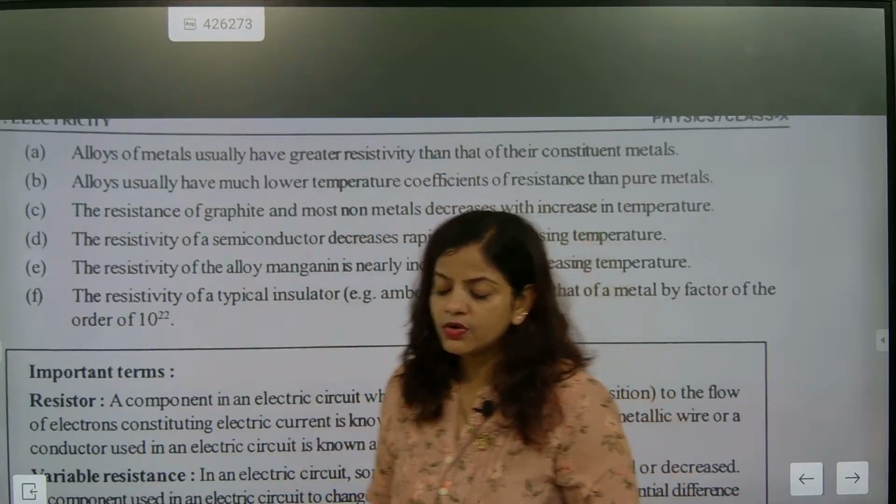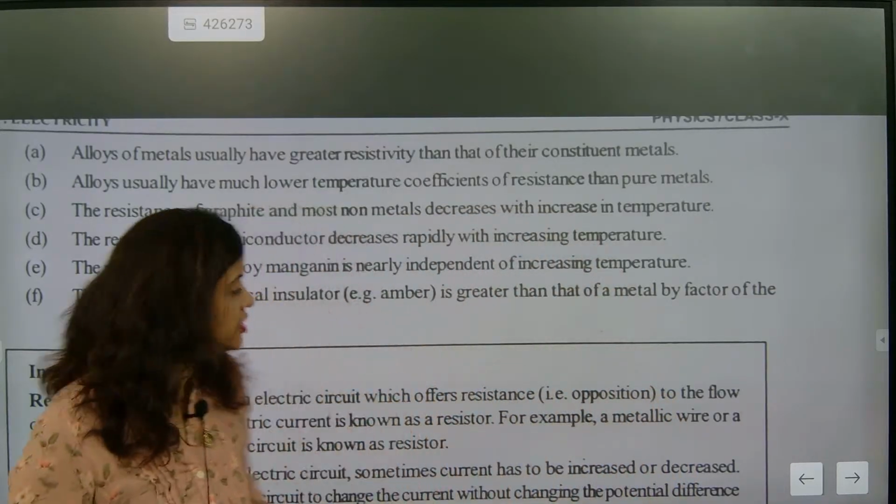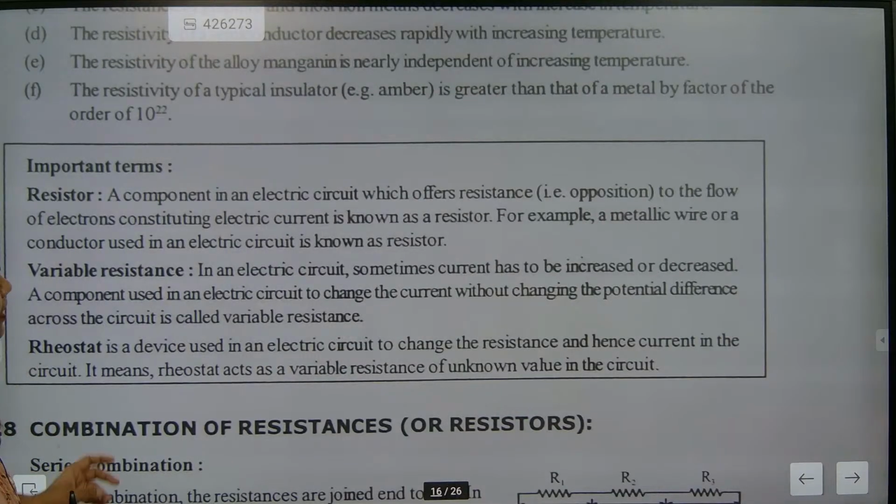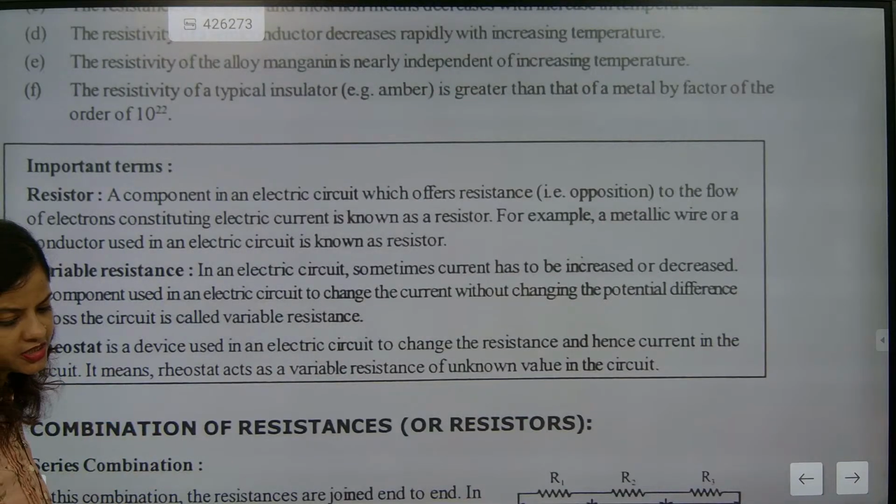Now, beta, we are going to go for the most important thing here, what we were waiting for all this time, and that is combination of resistance. Understood or not?